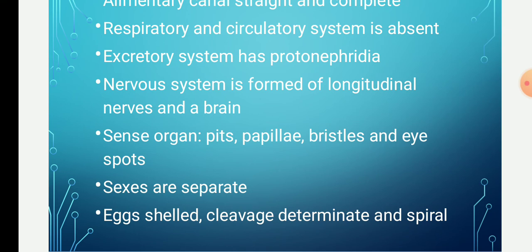The cleavage is generally of the determinate type, and the life cycle may be simple or complicated. Even the constancy of the cells or nuclei that compose the various organs, a condition known as eutely, prevails throughout the phylum.